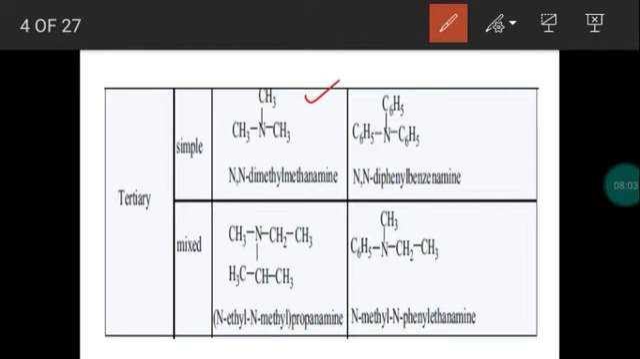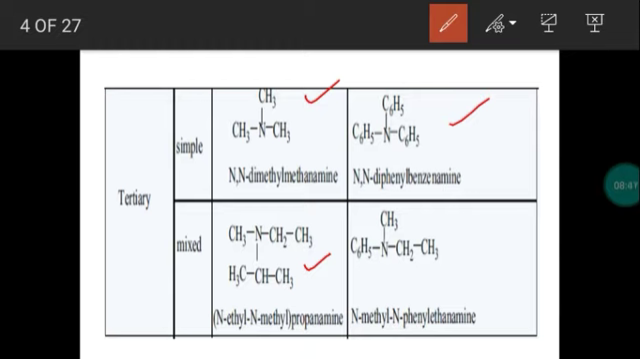Next example, N(C6H5) thrice. So three phenyl groups are replacing the three hydrogen atoms in ammonia. This is a tertiary aromatic amine. If groups are similar, we call this a symmetrical as well as simple amine. Next example, what are the three groups replacing the hydrogen atoms? One methyl, one ethyl, and an isopropyl group. So if all three groups are different, this belongs to mixed tertiary aliphatic amine.